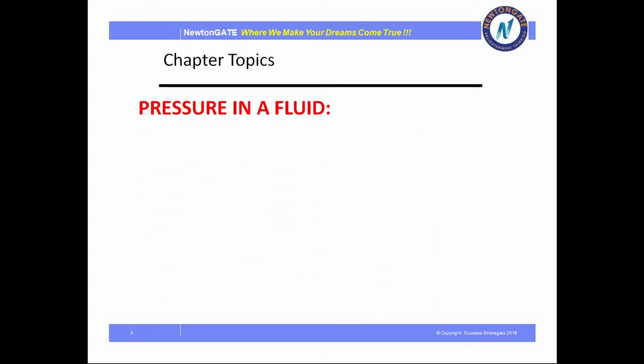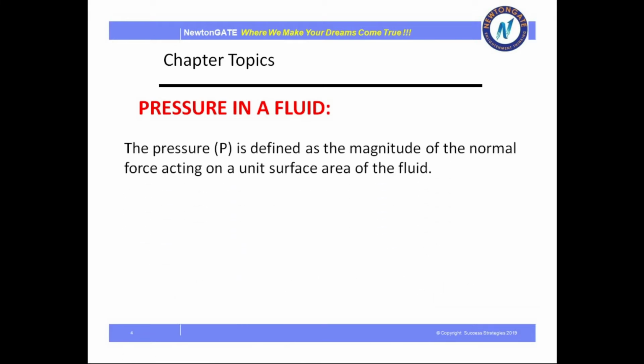Next is pressure. Now let me tell you, this is a very important topic. Pressure is defined as the magnitude of the normal force acting on a unit surface area of the fluid. For example, suppose this is water, and this surface area is 1 meter square. Now the force acting on this is called pressure. So pressure can be written as force per unit area of the surface of the fluid.